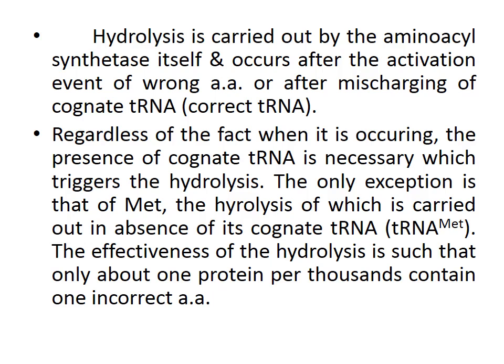The effectiveness of the hydrolysis is such that only about 1 protein per 1000 contains one incorrect amino acid. So hydrolysis is taking place if the mistake is committed by the synthetases.